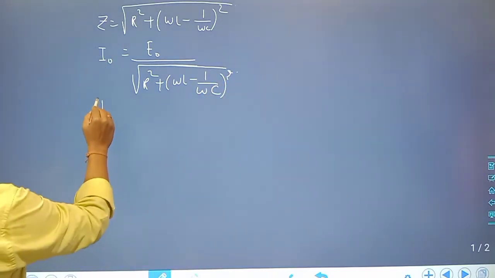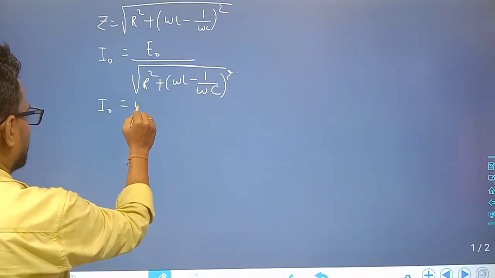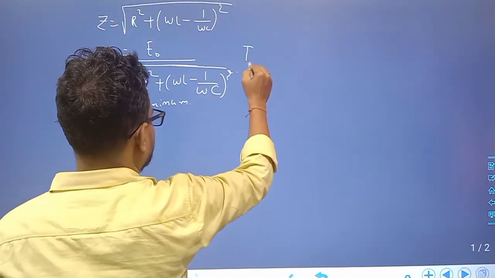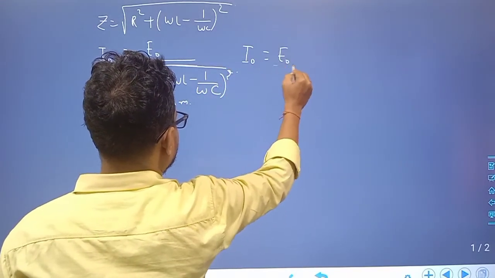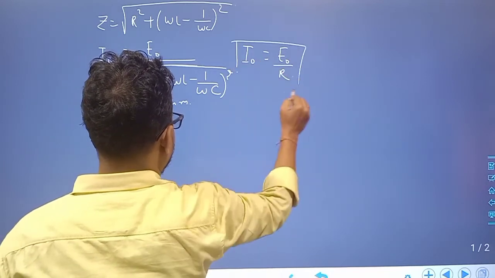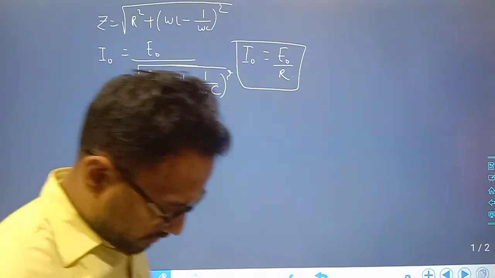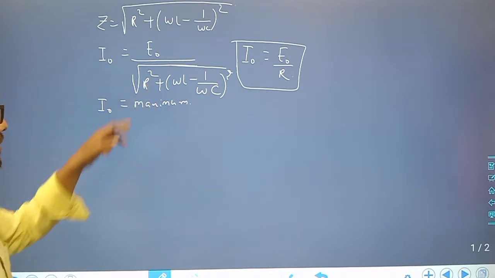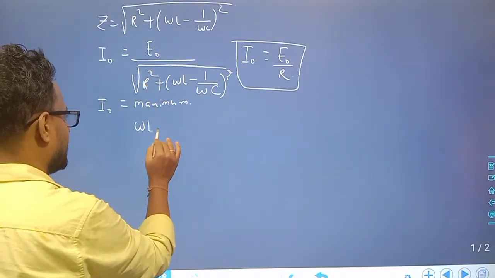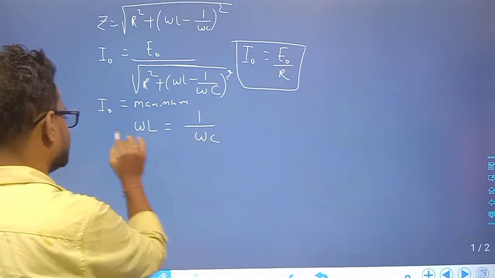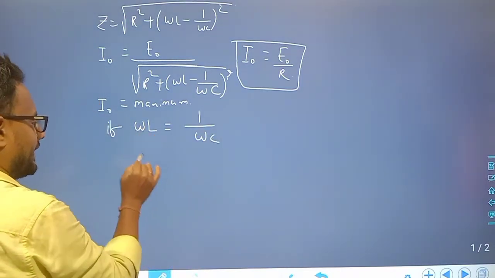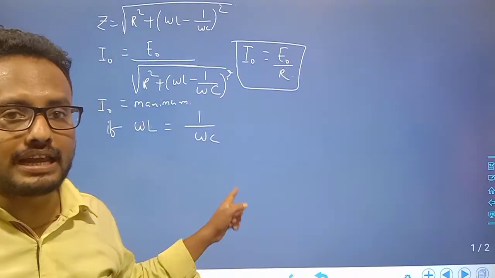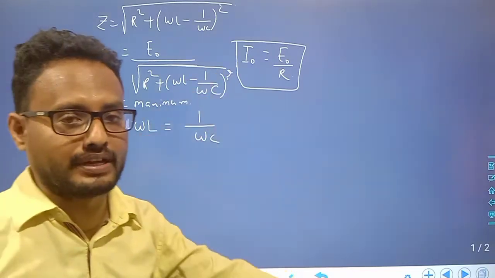See, how much will the maximum of I naught be? I naught is maximum when the net opposition is minimum, when I naught is equal to E naught by R. That happens when omega L is equal to 1 by omega C. If omega L is equal to 1 by omega C, then I naught is equal to E naught by R. We will calculate the value of this common frequency.